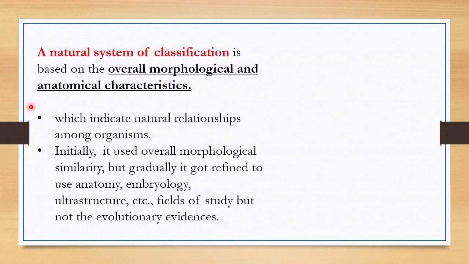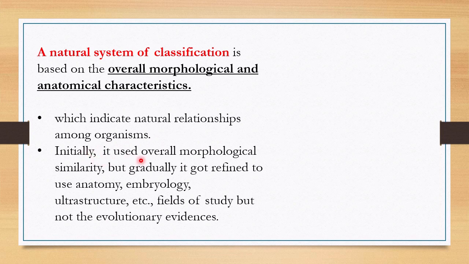The next system of classification is the natural system of classification, and it is based on overall morphological and anatomical characteristics. That's why it is much easier, and it also does not create any kind of confusion, and it indicates natural relationships among organisms.